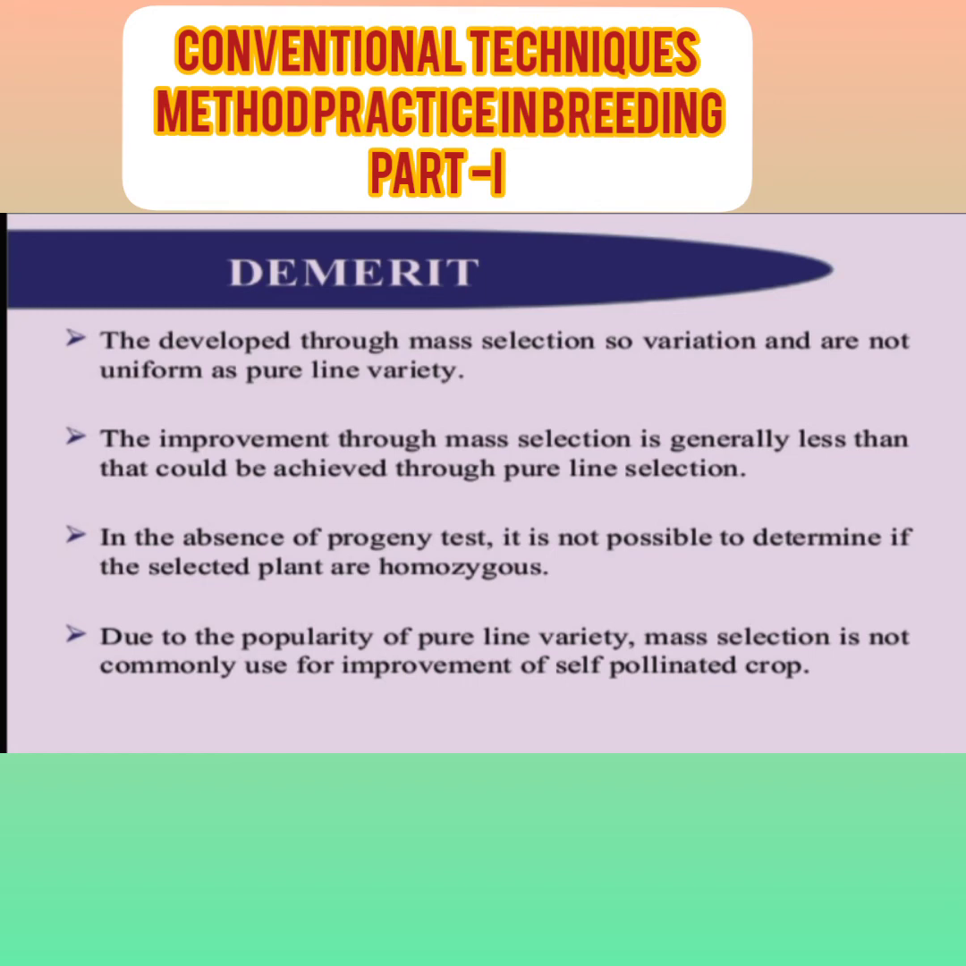Demerits: a variety developed through mass selection has variation that is not uniform like a pure line variety. The improvement through mass selection is generally less than that which could be achieved through pure line selection. In the absence of a progeny test, it is not possible to determine if the selected plants are homozygous. Due to the popularity of pure line varieties, mass selection is not commonly used for the improvement of self-pollinated crops.